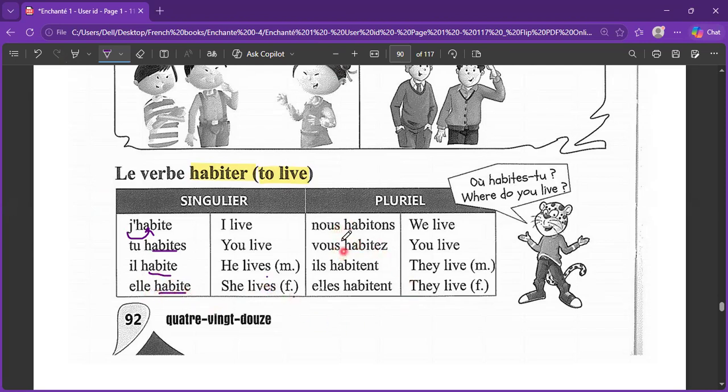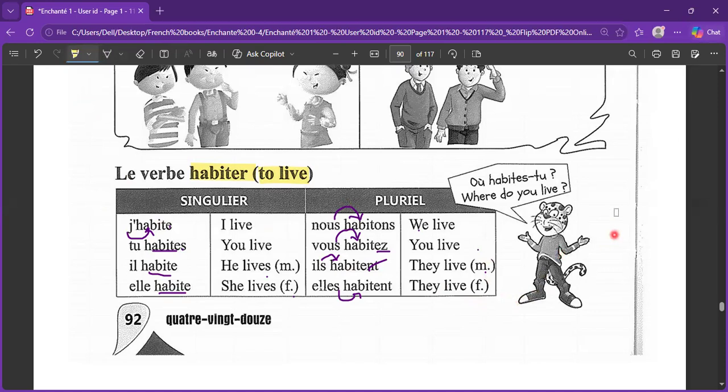Nous habitons. We live. Vous habitez. Because EZ gives you the A sound. You live. It includes the people, the number of the people. Ils habitent. We don't give the NT sound when it comes to the conjugation. So we treat it as the same sound of j'habite, tu habites that we have discussed in the ER verb. You can watch that video there. Ils habitent, getting liaison, and elles habitent. They live for the male group or the mixed group, and they live for the female group.